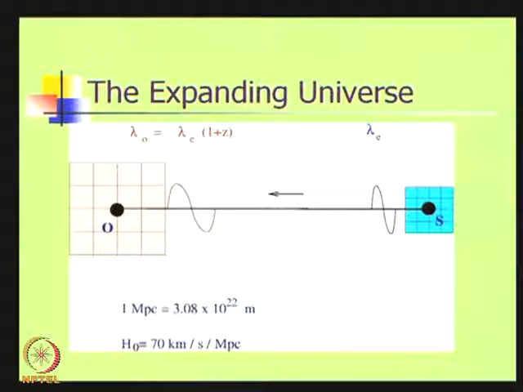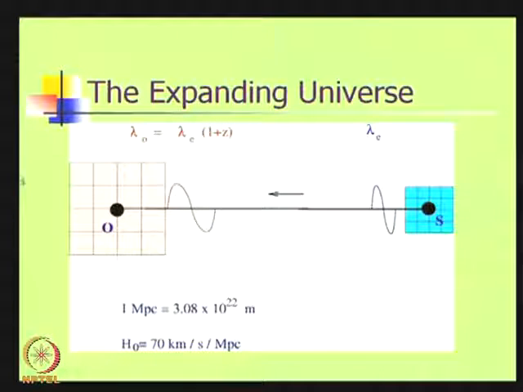Imagine a galaxy sitting at each grid point in this graph paper that fills this part of the universe. It is a part of the universe, and there is a galaxy sitting at every grid point, and these galaxies are all moving away from one another.